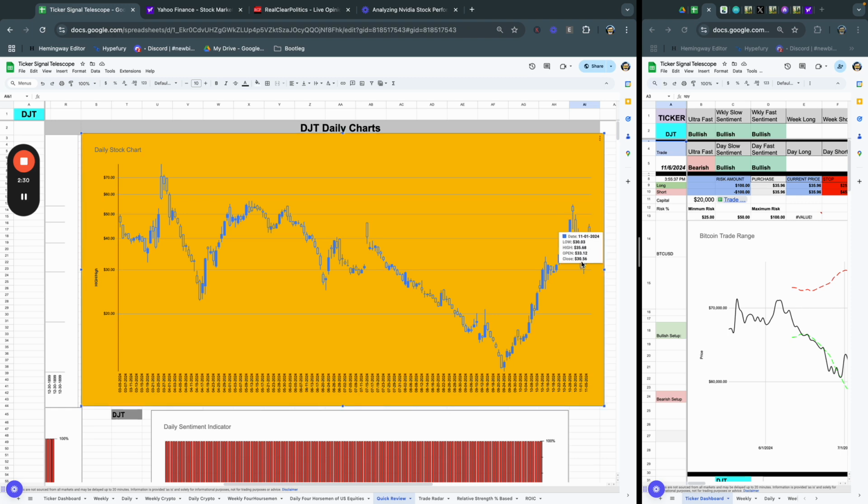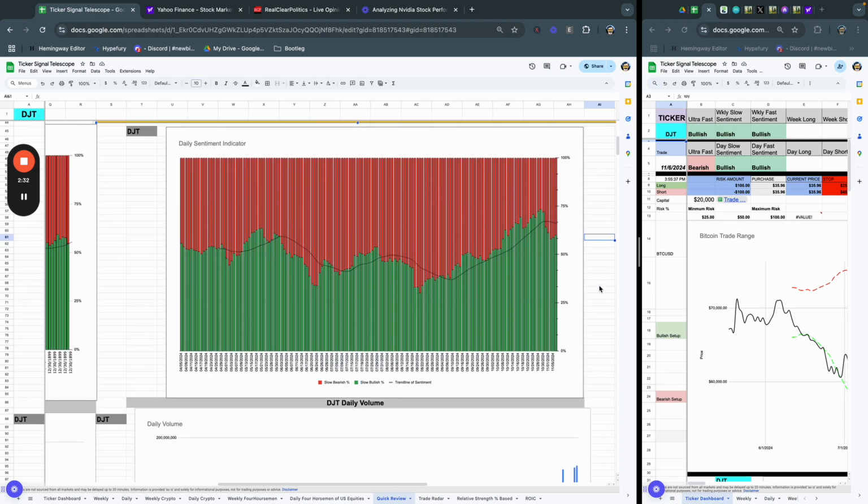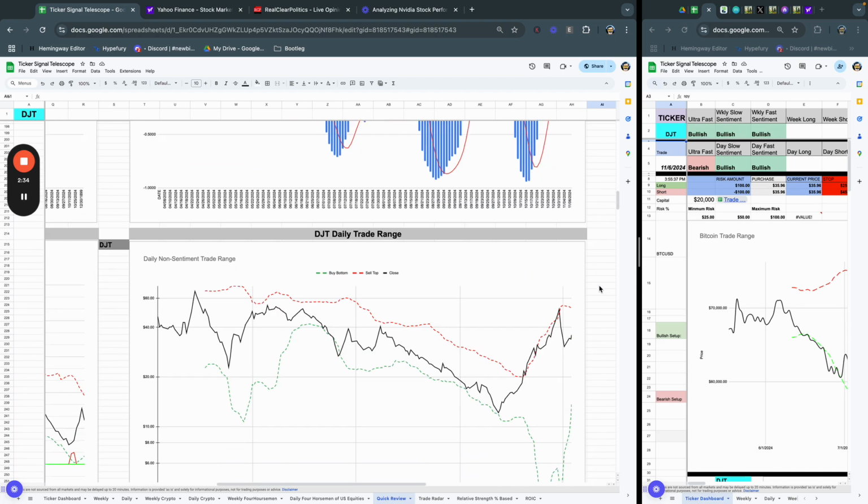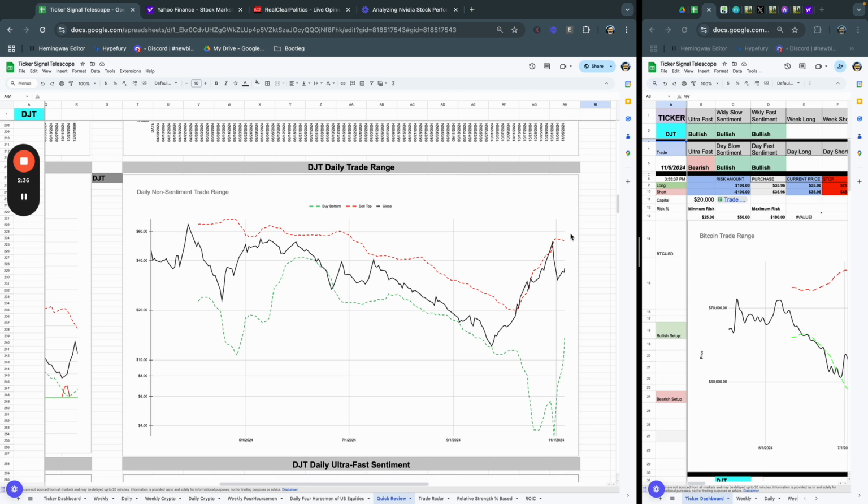Now, I would love to see it come back to the middle of the range. Now you ask, what is the middle of the range, Dustin? If we look down here at this actual indicator, the trade range itself, you can see the top of the range is $51. The bottom of the range is screaming higher.